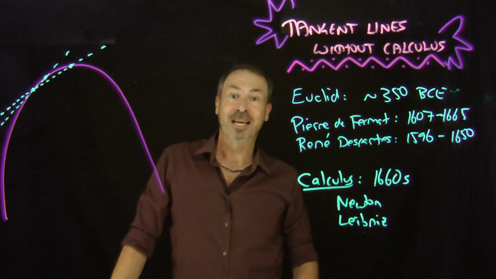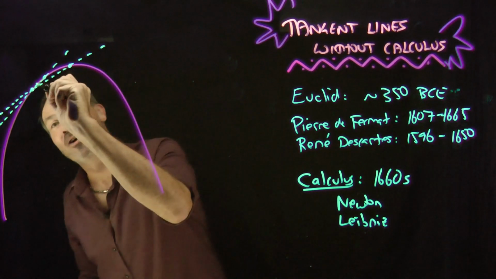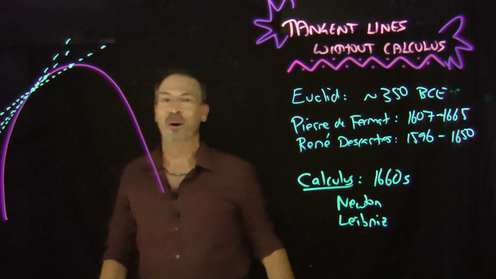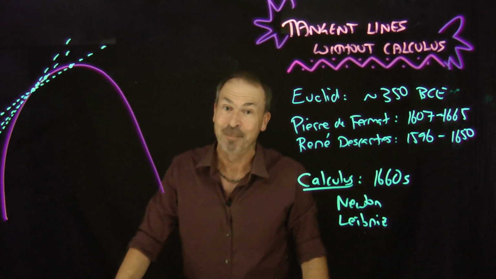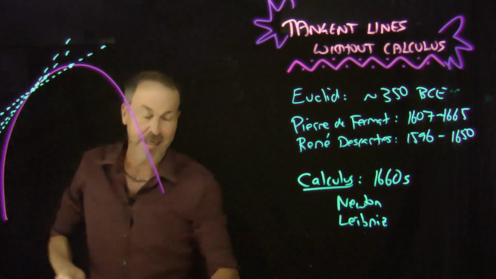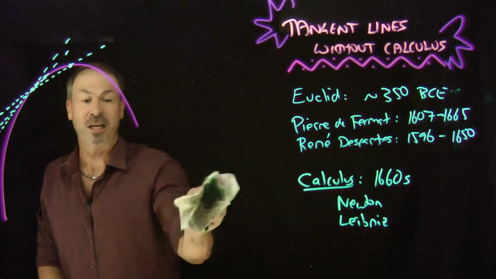He said, okay, to get a better approximation, do an even closer point to the point you're interested in. Get a secant line between those points, and so on and so on. Keep doing this over and over again. So in some sense, he was saying these secant lines want to go to some limit position. In fact, he was using the idea of limits here.